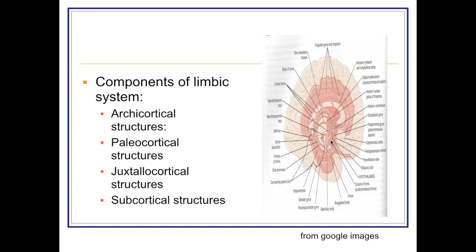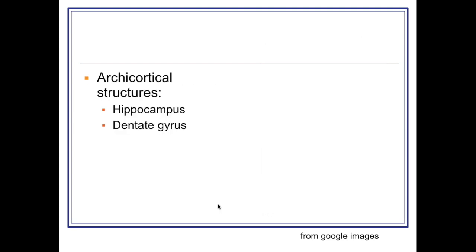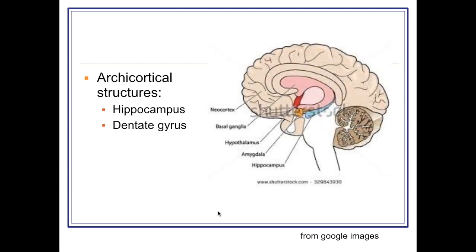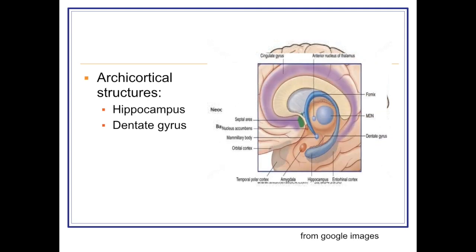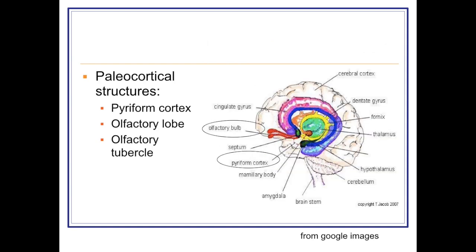Now, the other way of classification is according to development: archicortical structures, paleocortical structures, juxtalocortical structures and subcortical structures. Archicortical structures are the oldest ones, and they include the hippocampus here and the dentate gyrus. This is the hippocampal gyrus and this is the dentate gyrus. Second is the paleocortical structure, which includes the piriform cortex, olfactory lobe and olfactory tubercle.